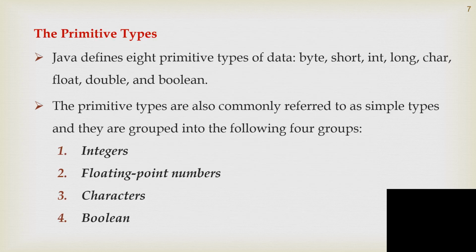For the primitive types, Java defines 8 primitive data types: byte, short, integer, long, character, float, double, and boolean. The primitive data types are also commonly referred to as simple types. They are grouped into the following 4 groups: integers, floating point numbers, characters, and boolean.